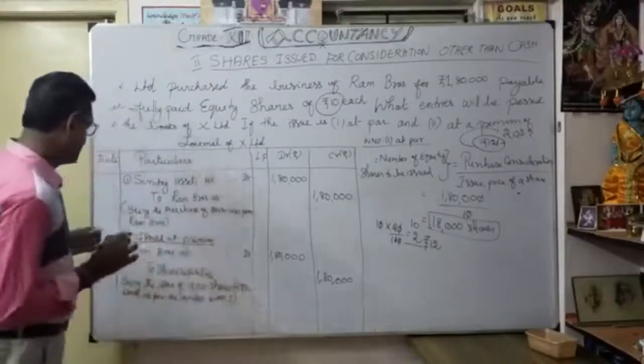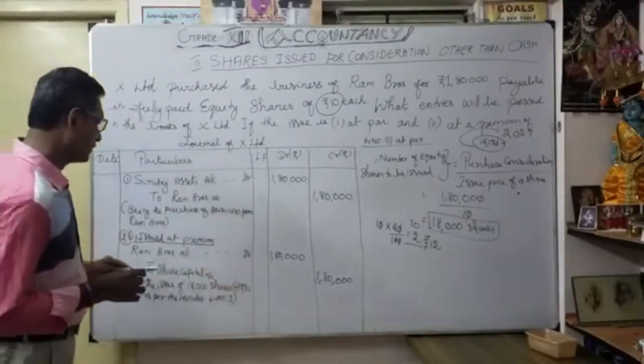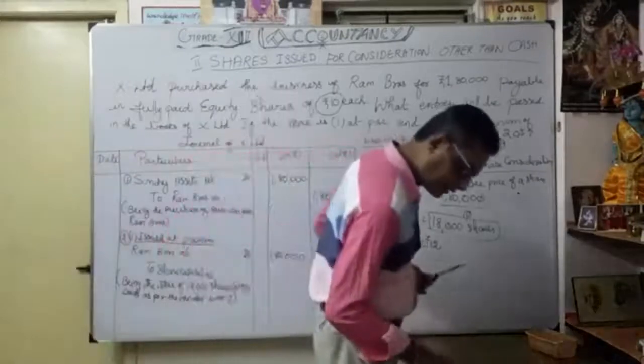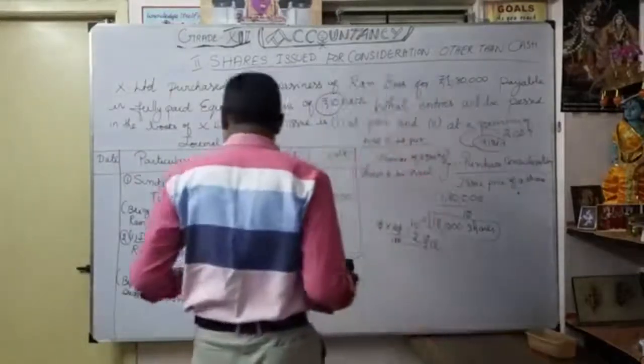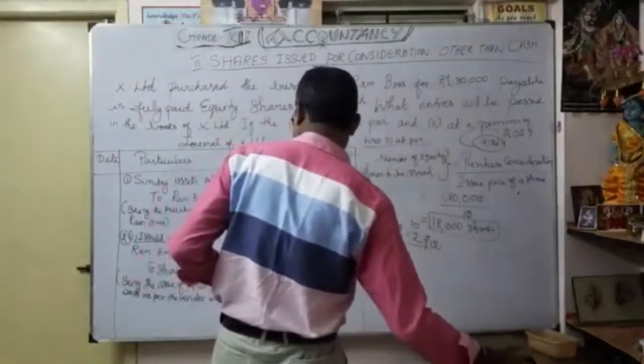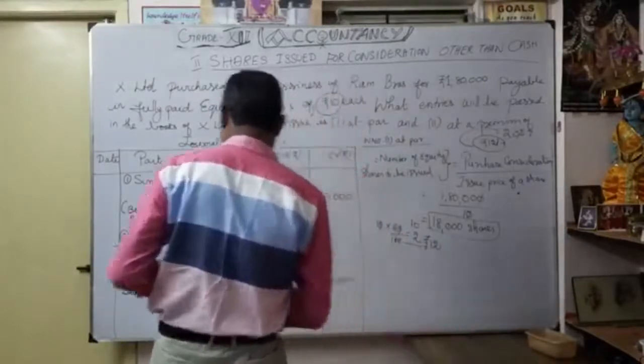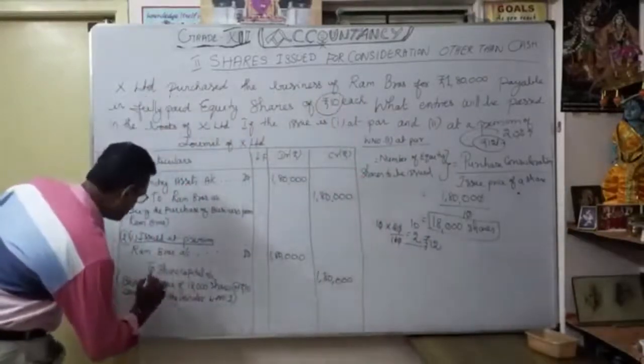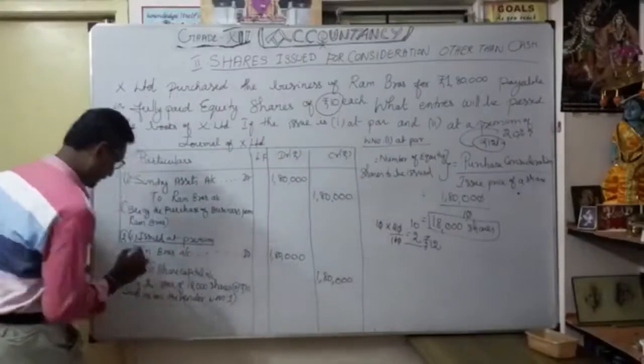Okay, issued at premium. We are going to make it 2 classification. Correct. One is 2 share capital. Then one more thing we want to add. What is that? I'll write it here. Yeah, it is there. But actually,